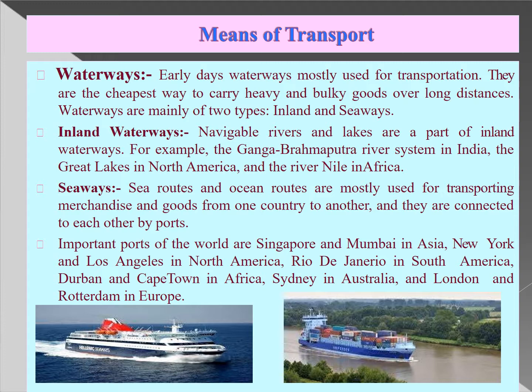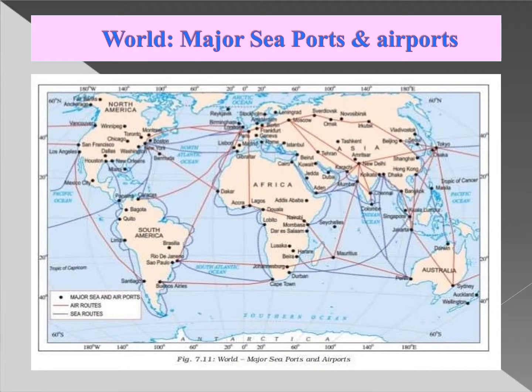Seaways means the sea routes and ocean routes, which are mostly used for transporting merchandise and goods from one country to another, and these are connected by ports. Important ports of the world are Singapore and Mumbai in Asia, New York and Los Angeles in North America and so on. This is a picture of the major seaports and airports, which is also mentioned in your book. You can see how the world is connected through these routes.